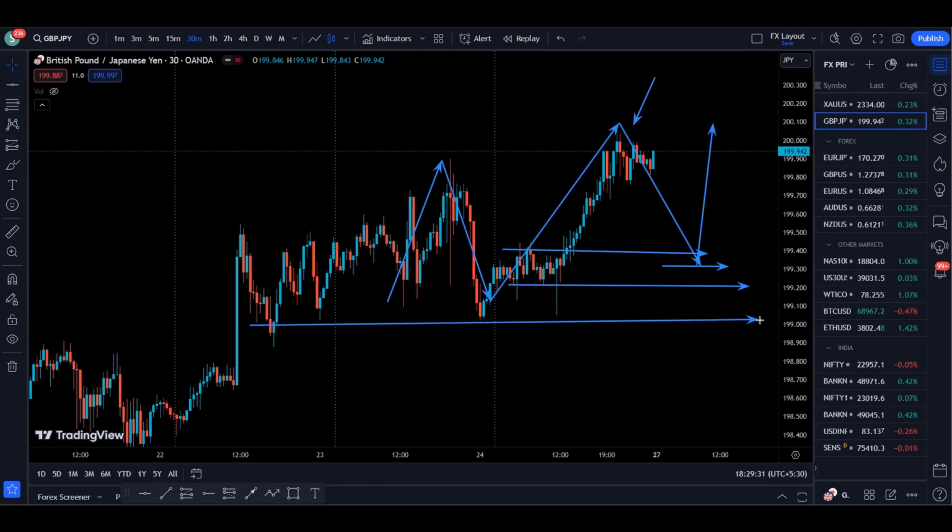Same way, if we break this support, we can wait for a low to be created, and then wait for a pullback and resistance formation, and then start looking for selling opportunity to target the new low created by the price. That is something on the GJ 30-minute time frame.